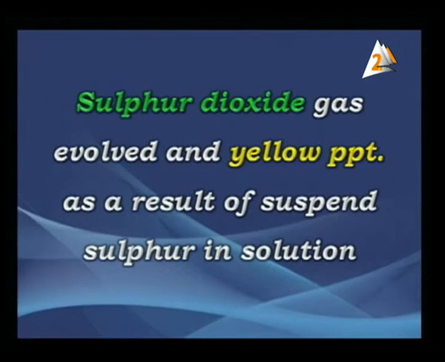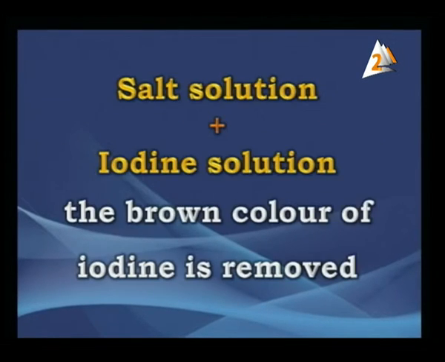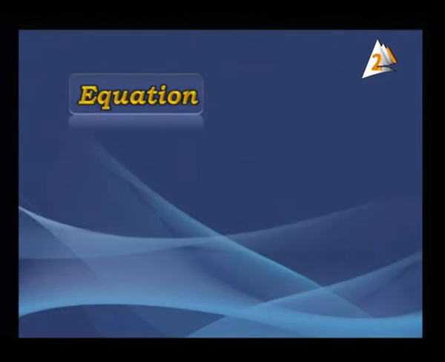So when you get another salt solution and add iodine solution, this is a big difference. Here you must know the brown color of iodine is removed. Why? I want to see that. It can be confirmed by this equation. We have the equation,